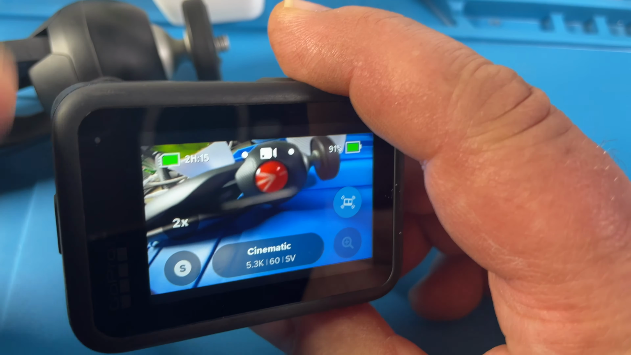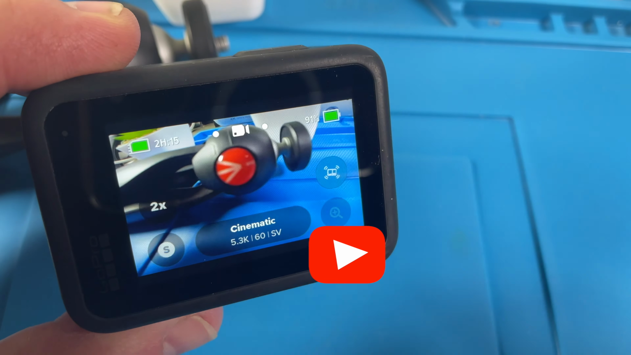You can go with the exit button back to your regular screen, and your wind noise reduction is on.